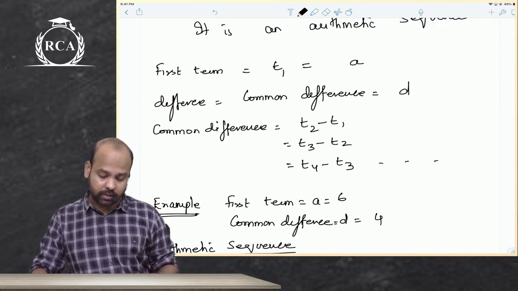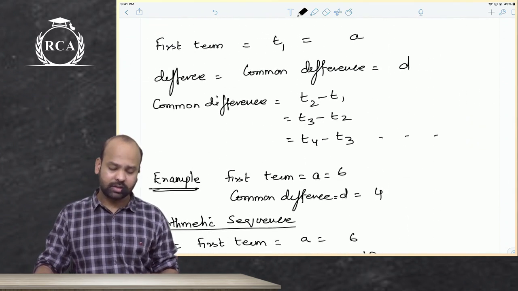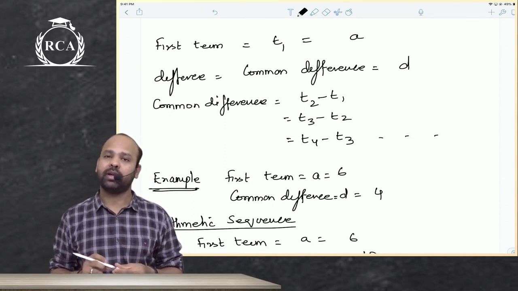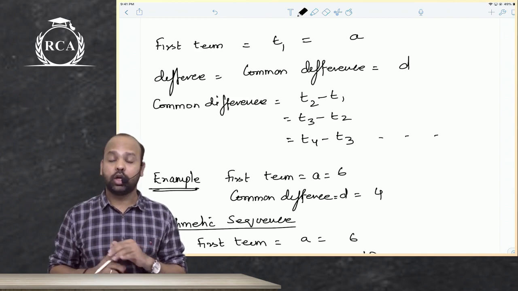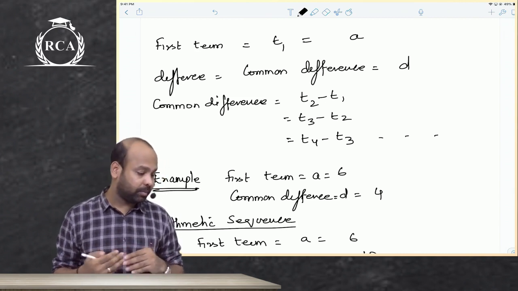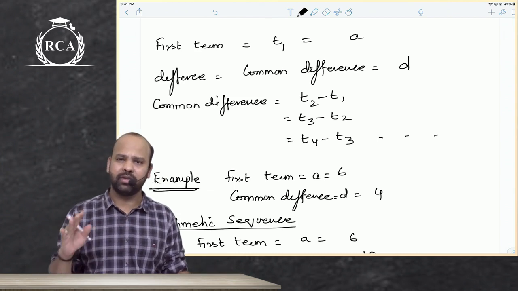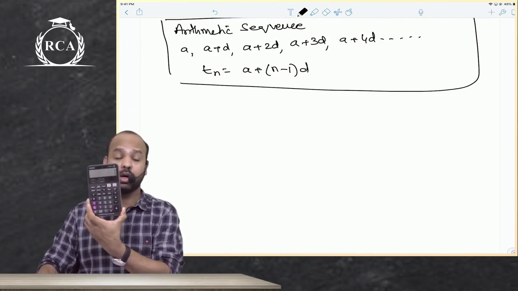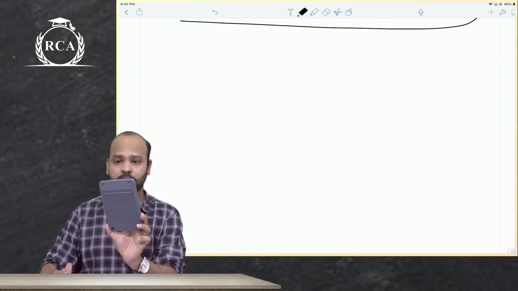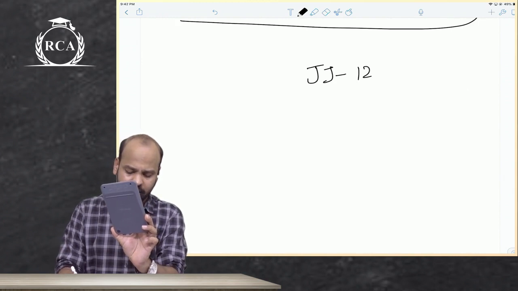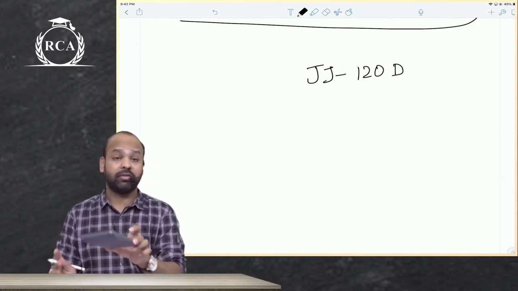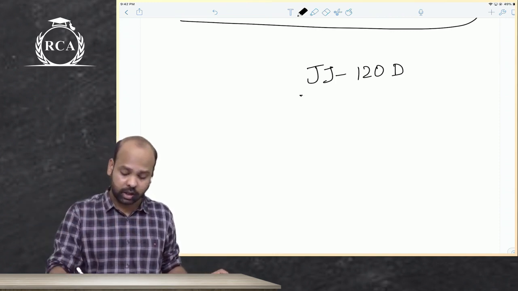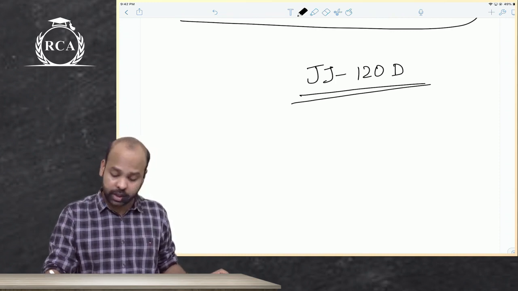One important thing is most of you might have used calculators. CBSE students are used to scientific calculators. In our CA course, scientific calculators are not allowed. A 12 function calculator, the basic 6 function calculator, whatever the term, is allowed. My favorite calculator is this. If you can see this in the video, I'll just write the model number here. You can buy any basic calculator, not a scientific calculator. I'm telling you again, scientific calculators are not allowed. What I use is the JJ120D plus model.